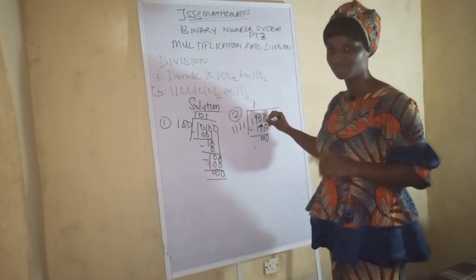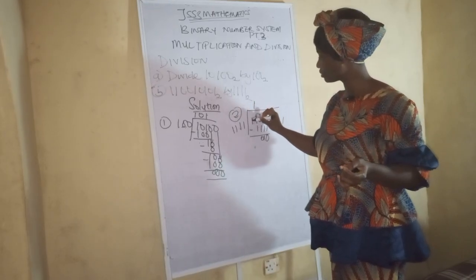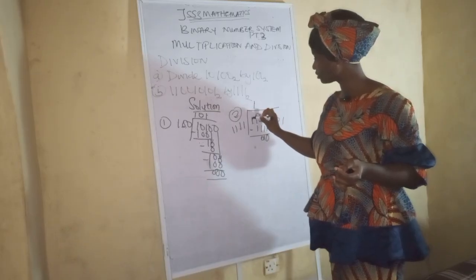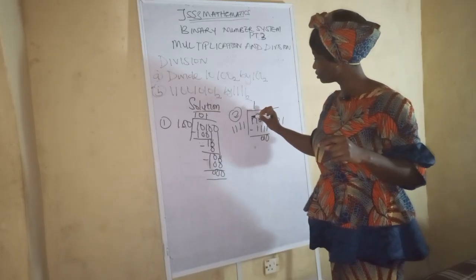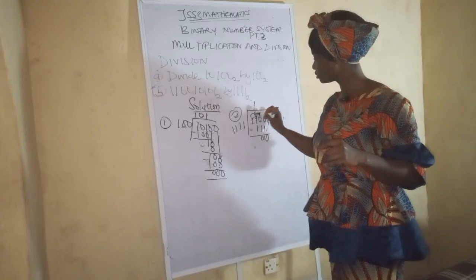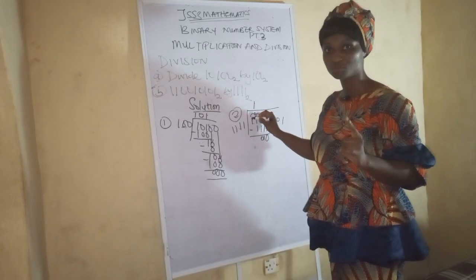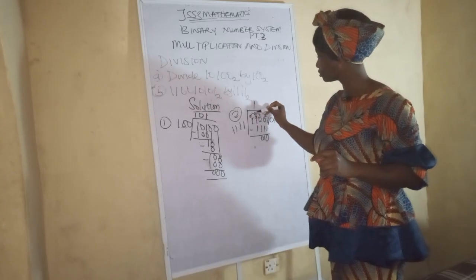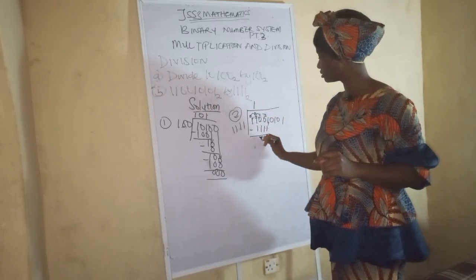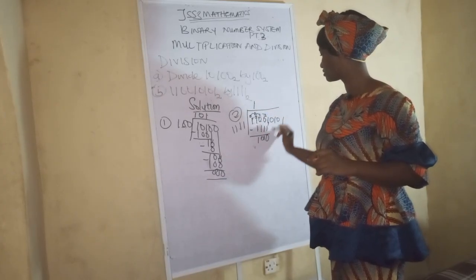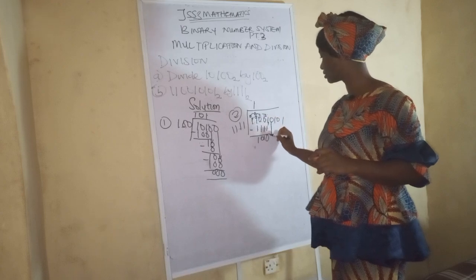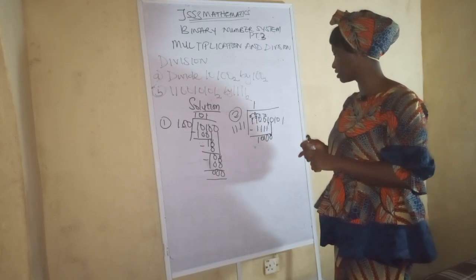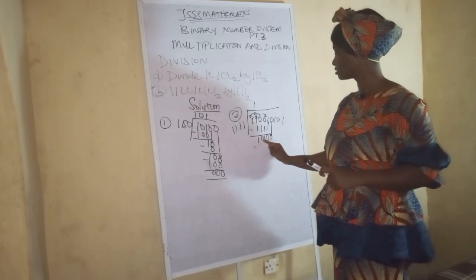Now 0 minus 1 is impossible. What will you do? You borrow 1 from here, which is the 2. When you borrow this base, which is the 2, you move it to this place, which is 2. Now when you borrow, this one reduces and becomes 0. Now 2 minus 1 is 1. Get it now? So that's for that. Then you bring down this 0 here. Have you seen it now? When you bring it down, let's see if it can go. So 10100.